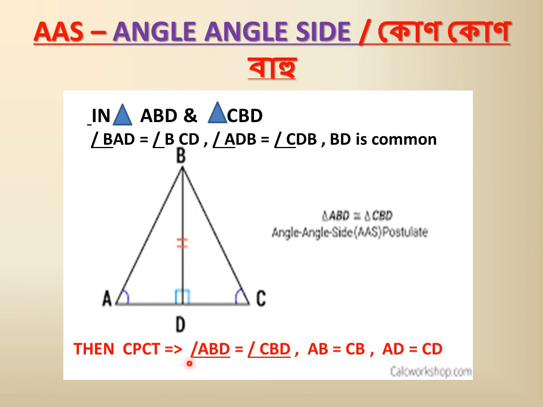So through CPCT we find that AB and AC are equal and BD and CD are equal. That means this perpendicular is dividing AC into two equal parts.